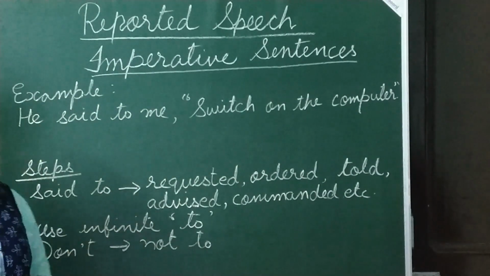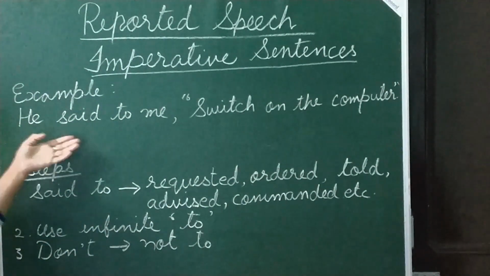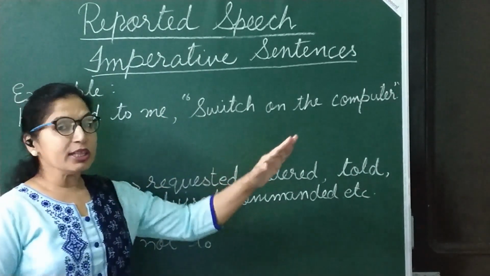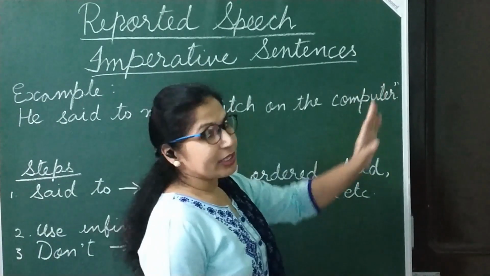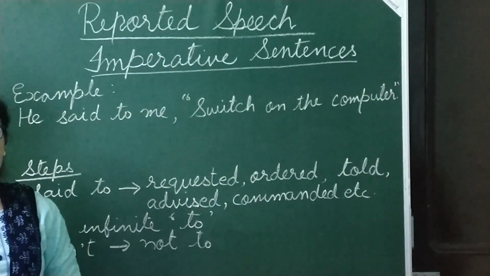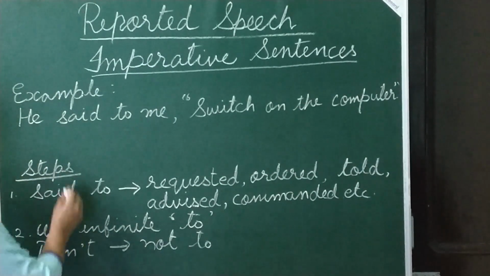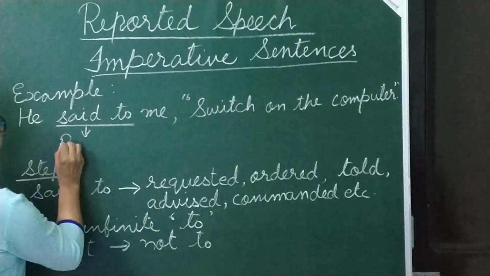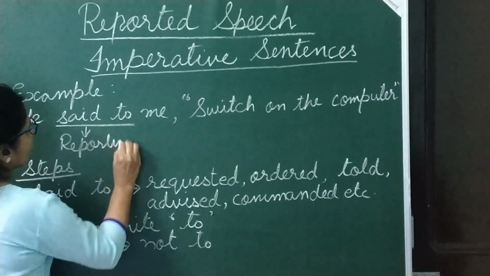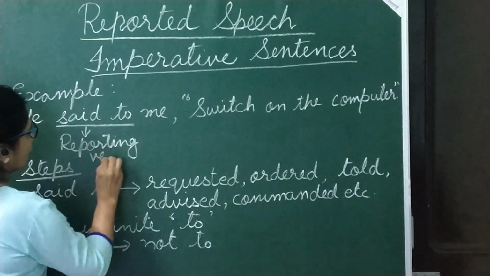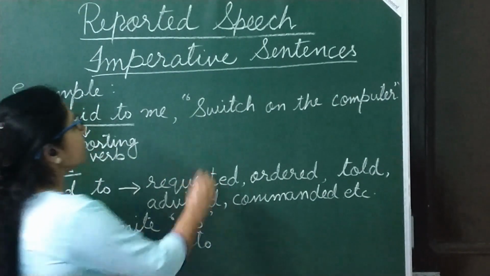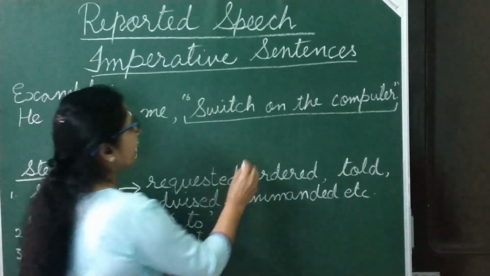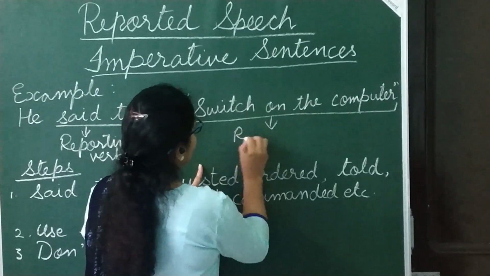Now, let us see one example first. He said to me, comma, inverted comma start, switch on the computer. Full stop, inverted comma close. Now students, in my previous video, I have already told you this said to is the reporting verb and this portion which is embedded within inverted commas is the reported speech.